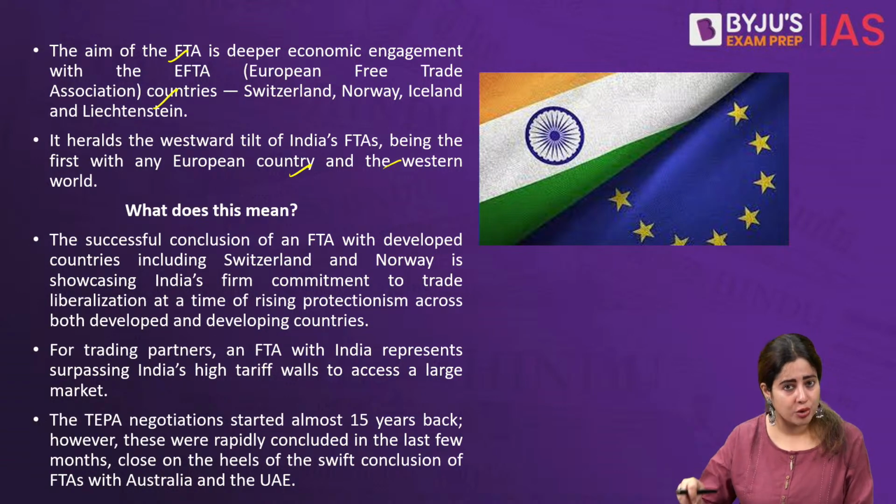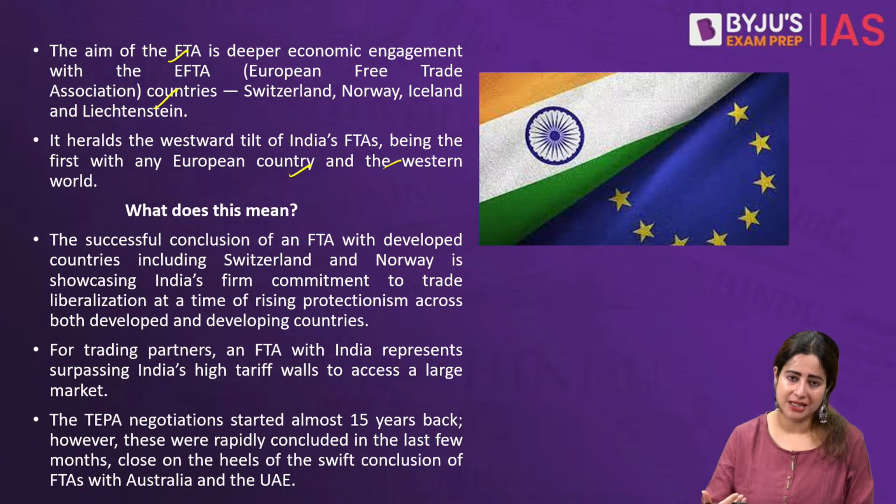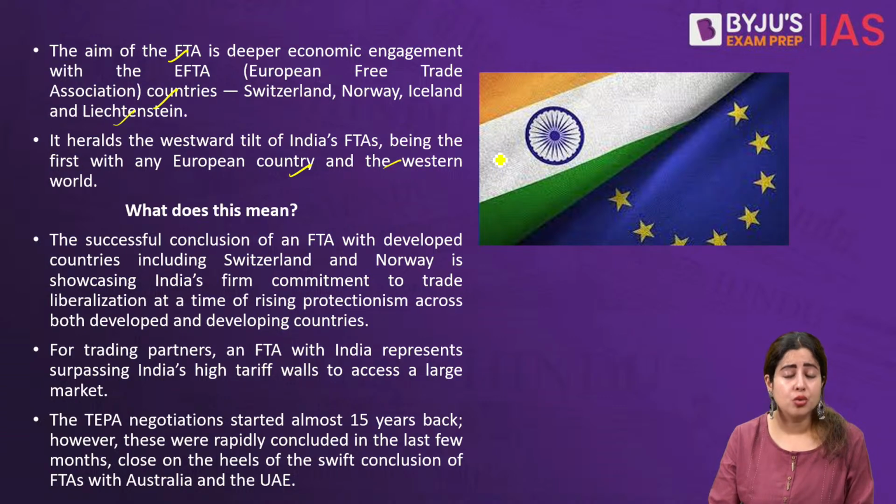focusing on including more and more IPR regimes, even more than what are already covered under the WTO, the World Trade Organization's consensus or conventions. Similarly, we also talk about certain environmental and health regulations in place under this FTA. This FTA also talks about India's desire to enable European countries, including these four, Switzerland, Norway, Iceland, and Liechtenstein, to provide more ease of migration of highly skilled Indian labor into the European countries.